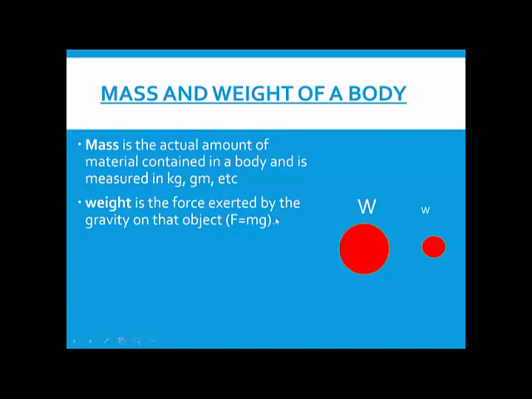What is weight? Weight is equal to m into g. This force with which any body is pulled towards the Earth, this F, is actually the weight of the object. Is it clear? The matter which is inside my body is the mass of my body. But weight is the force with which the Earth is pulling me down. Weight will depend on the mass of the body and the acceleration due to gravity.